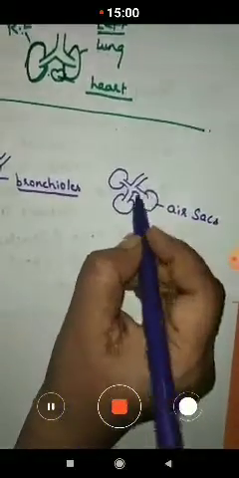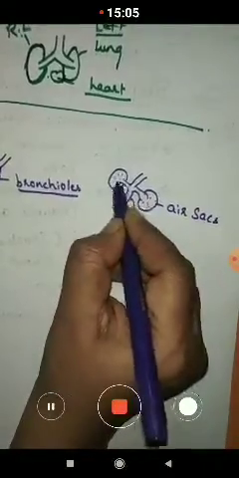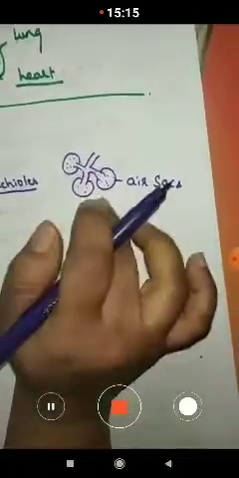At the end of each bronchiole we can observe an air sac is present, children. Air sacs, which we also call alveoli. The air that we are taking in enters into these air sacs and fills them.